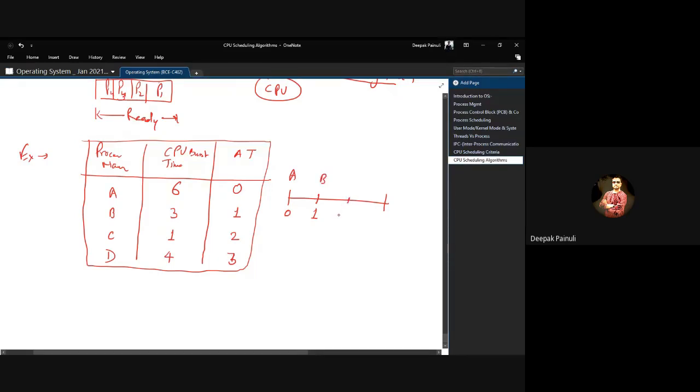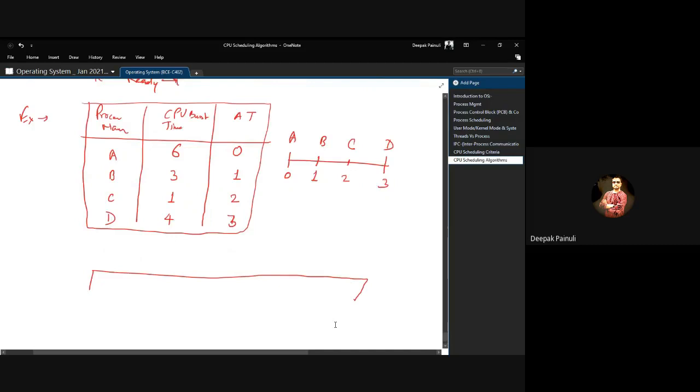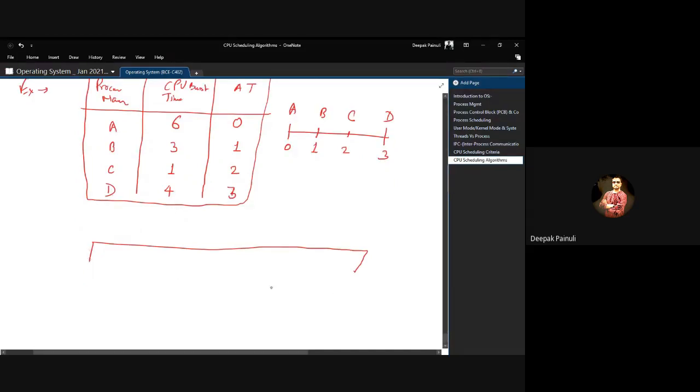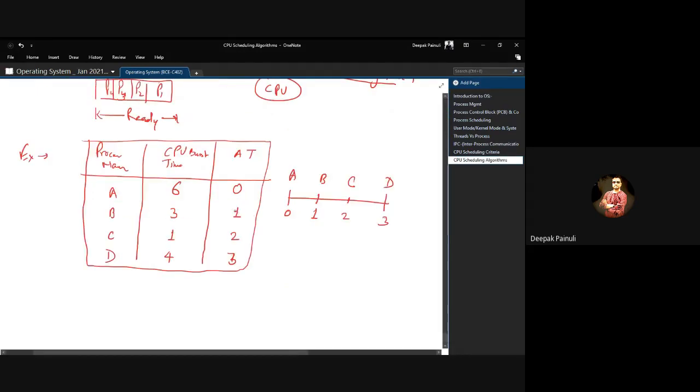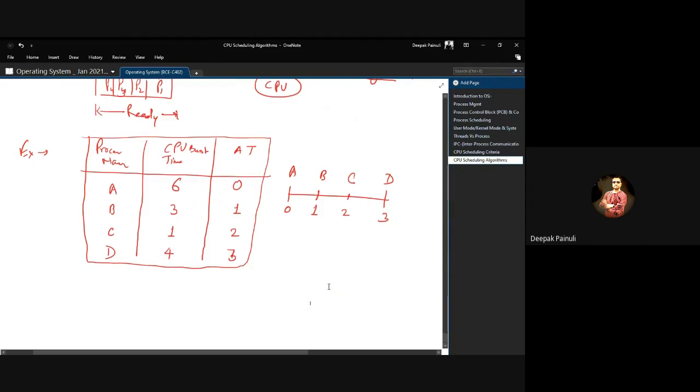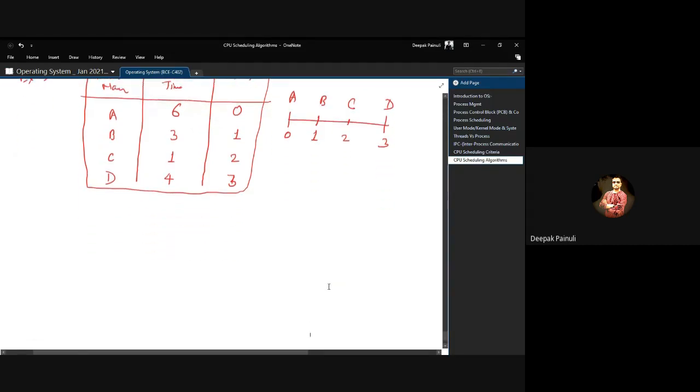At 2 seconds, C arrived, and at the 3rd second, process D arrived in the system. Now create the Gantt chart for the same.